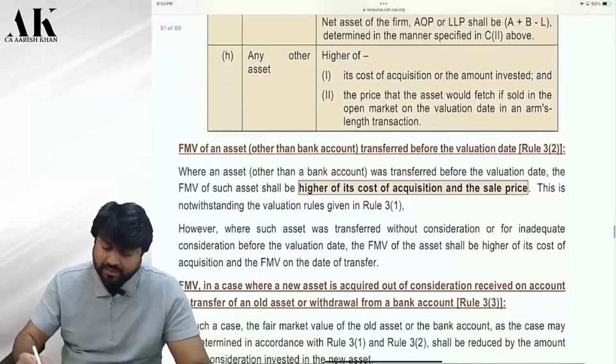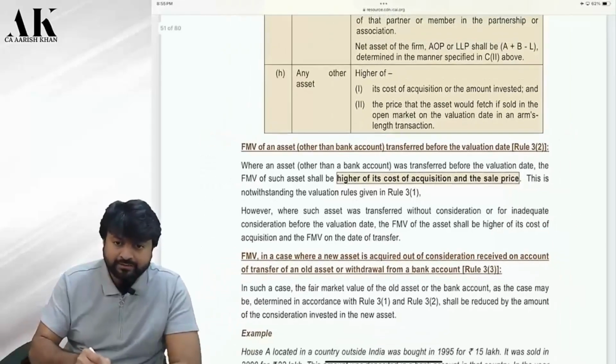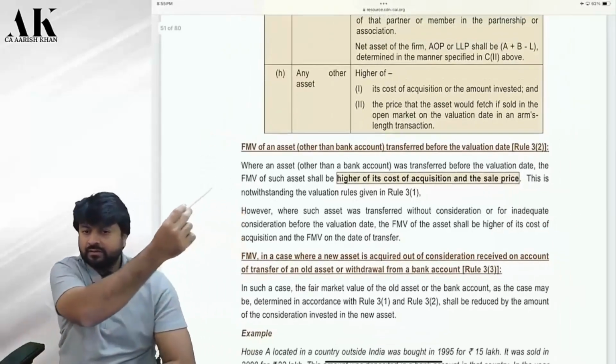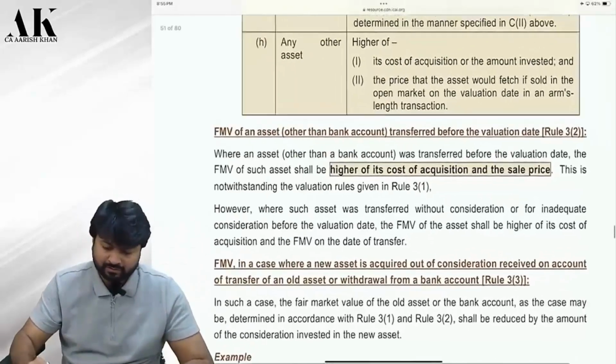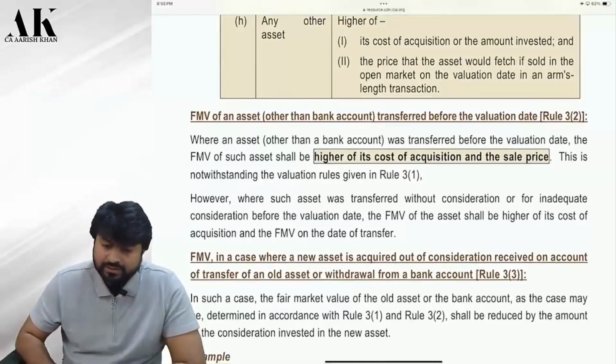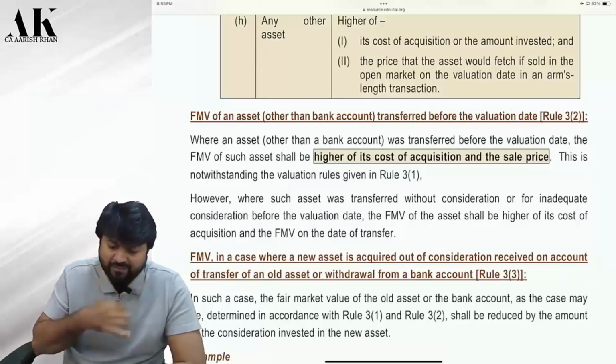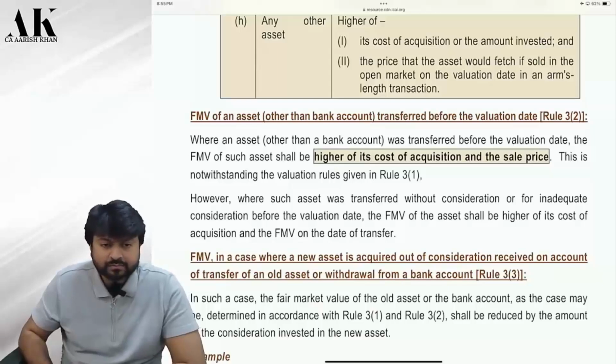So what we have done just now is rule 3 sub rule 2. You can check on the board, please. See here. You can read these two paragraphs, the first two paragraphs. Where an asset other than a bank account was transferred before the valuation date, then FMV of such asset shall be the higher of the cost or sale price. Correct? Clear this one? However, where such asset was transferred without consideration or for inadequate consideration before the valuation date, the FMV of the asset shall be the higher of its cost and the FMV on the date of transfer. Are you clear?